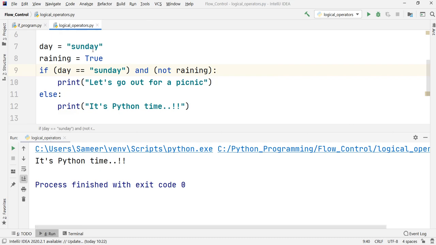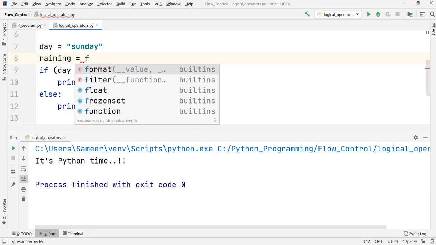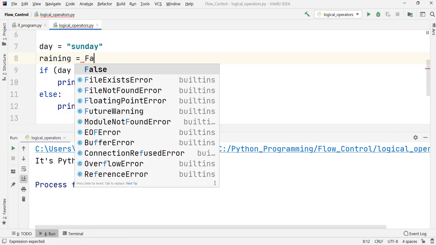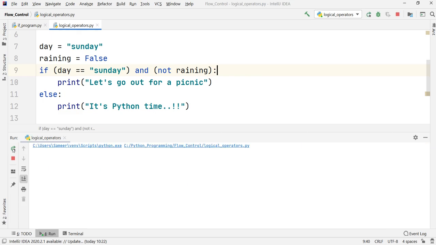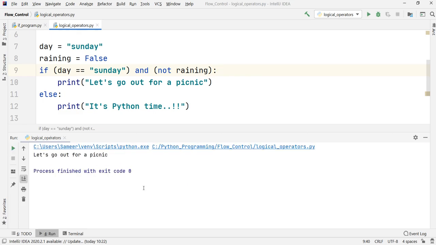So let us set that condition again for going out to a picnic, because we would always prefer that. So this is the condition. If I rerun this code, I will be asked to go for a picnic.